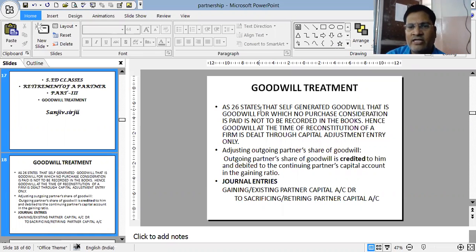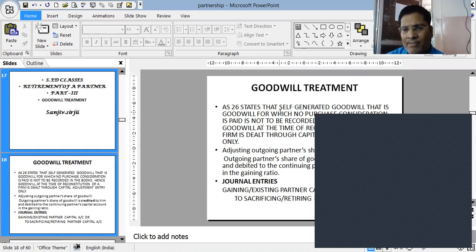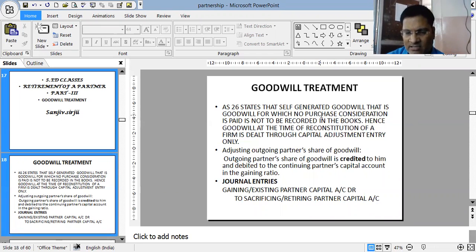We know that AS 26 has told that we cannot record self-generated goodwill in the books. Only the goodwill which we purchase with somebody's business, that intangible asset, that is goodwill, for which we pay, that amount of goodwill is only recorded in the books, and that will be recorded in the balance sheet.